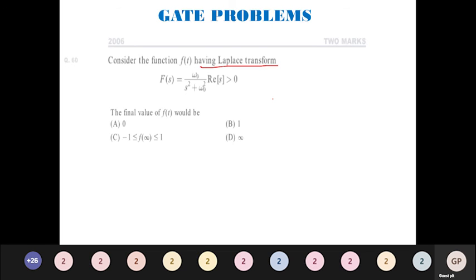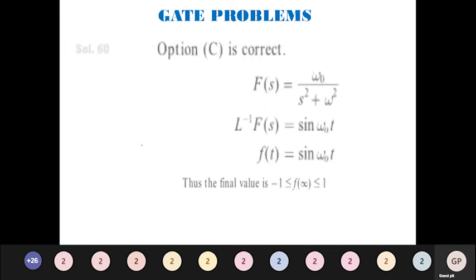First we have to find f of t. From this, try to find what is f of t: omega naught divided by s square plus omega naught square. It is a sine formula, so I will have sine omega naught t as the answer. Sine will always vary between minus 1 and plus 1. So the final value is going to be minus 1 less than or equal to f of infinity less than or equal to 1. So this will be the answer.